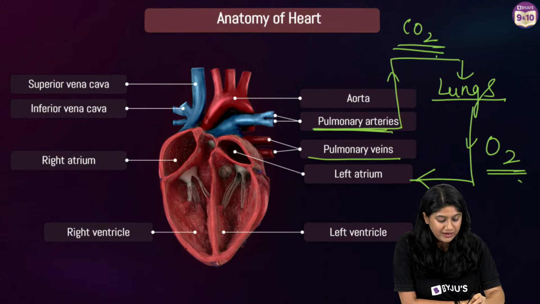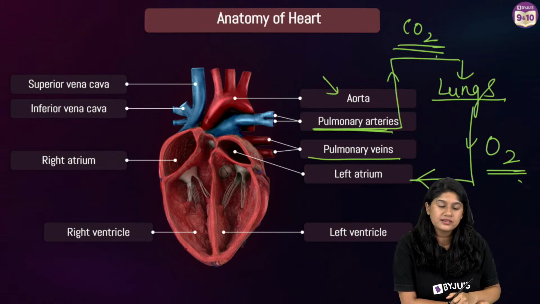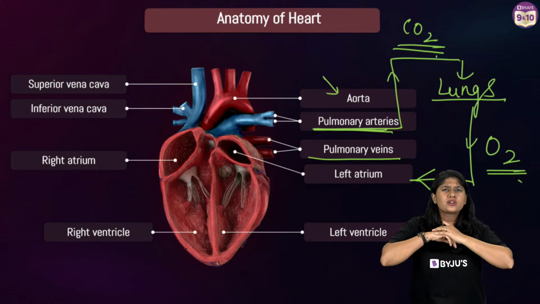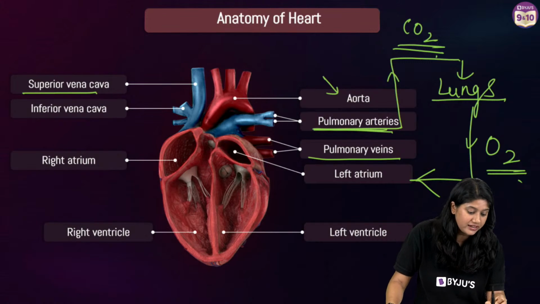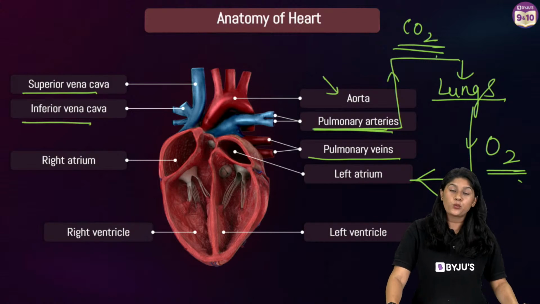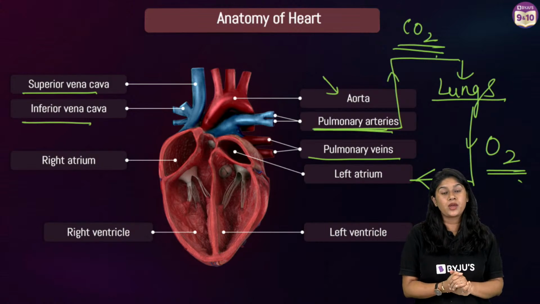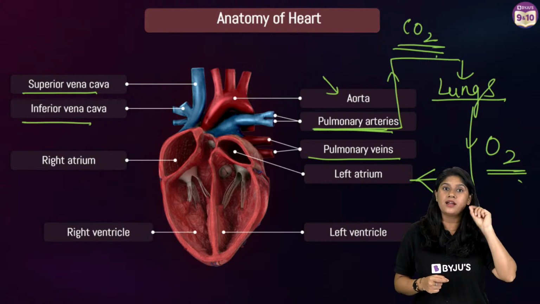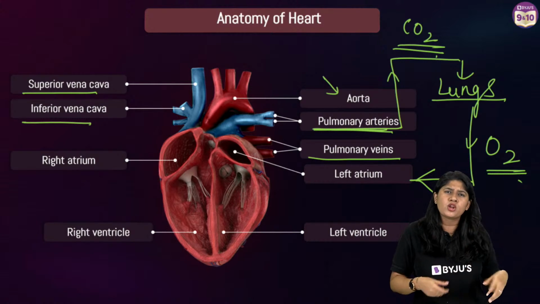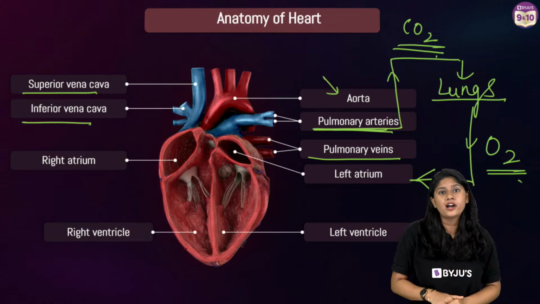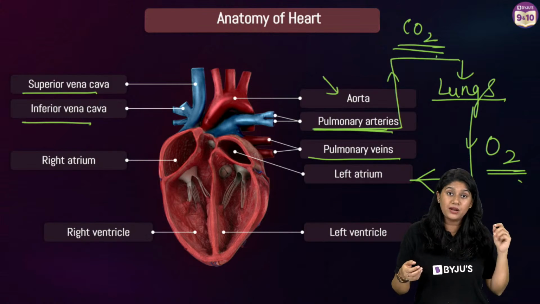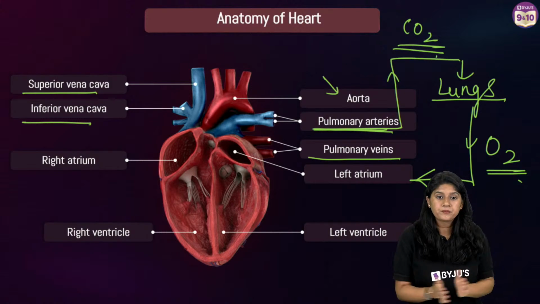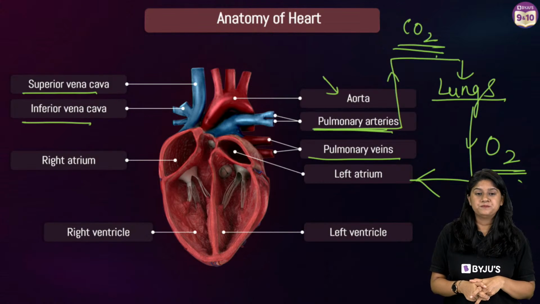Now we have the aorta, which is the largest artery that carries the oxygen rich blood to the different parts of the body. And we have the superior and inferior vena cava. These vena cava are veins, the largest veins, and they carry the carbon dioxide rich blood from different parts of the body to the heart for clearing out the carbon dioxide. Aorta is nothing but the largest artery, which carries the blood from the heart to the body. Are we clear up to here?